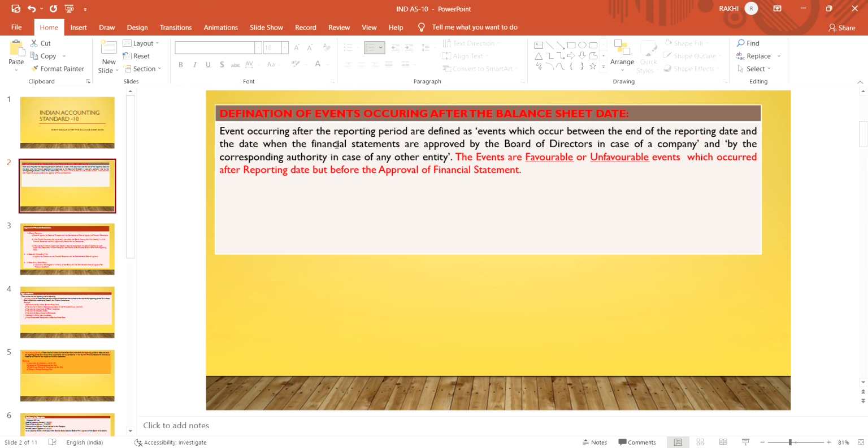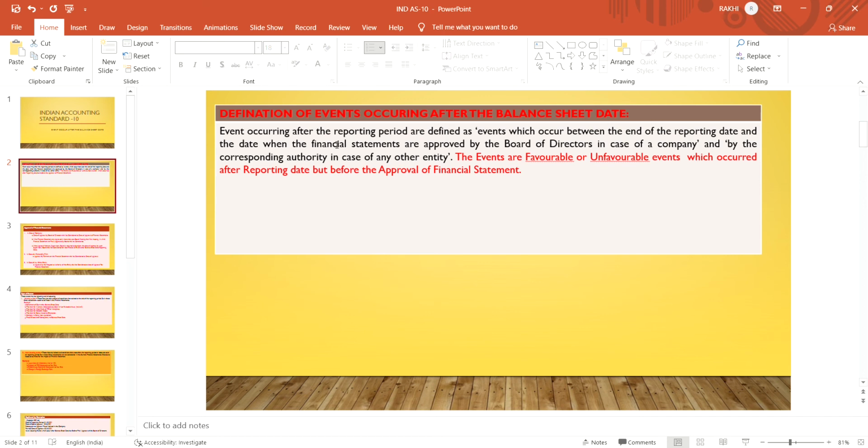So it is to be accounted as per Ind AS 10. The events are favorable or unfavorable events. Both are events occurring between these two dates. So how will this be explained? By example. Suppose the reporting date is 31st March 2021 and the board will approve the financial statements on 31st May 2021, and any event occurs between these two dates.